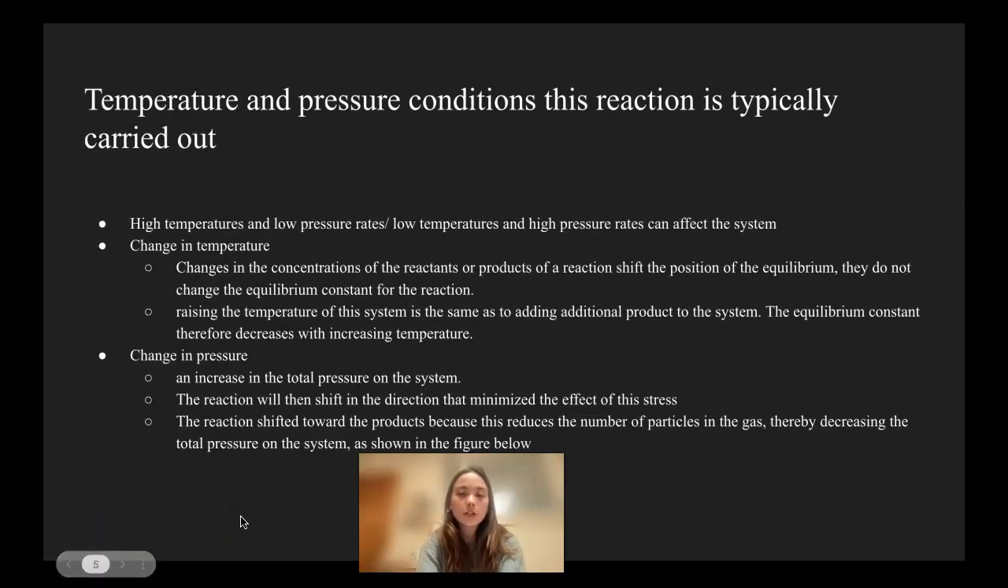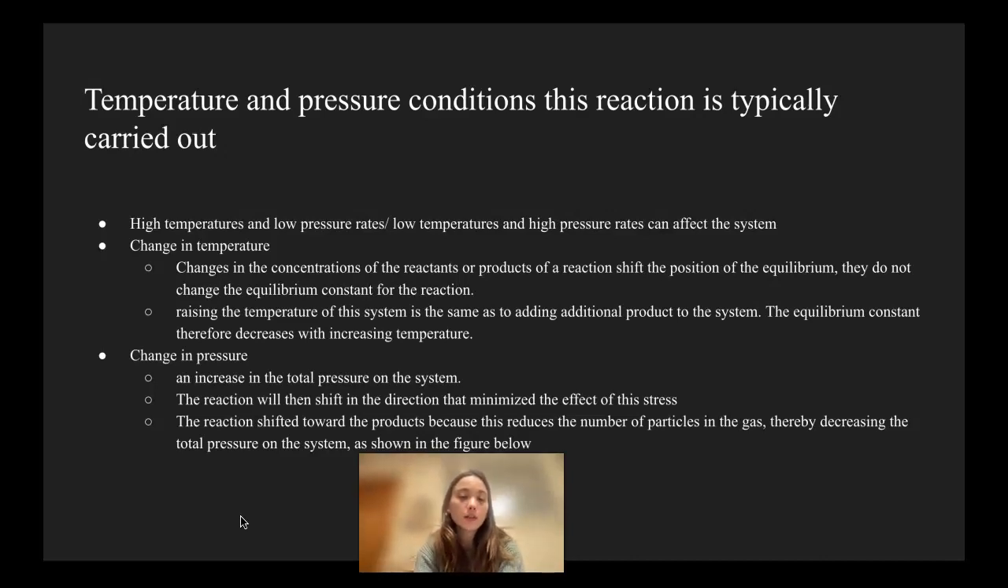Temperature and pressure conditions: this reaction is typically carried out at certain conditions. High temperatures and low pressure versus low temperatures and high pressure can affect the system. The change in temperature: changes in the concentration of the reactants or products of a reaction shift the position of the equilibrium. They do not change the equilibrium constant for the reaction. Raising the temperature of the system is the same as adding additional product to the system.